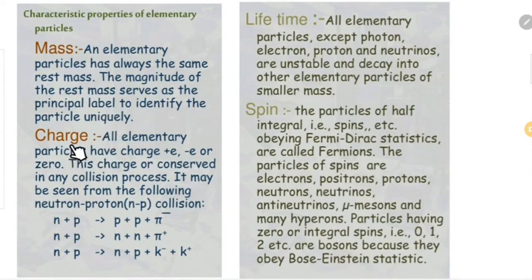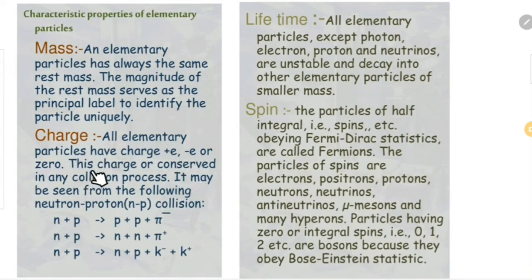Next one is charge. All elementary particles have either positive charge, negative charge, or zero. That means the charge is expressed in units of e. e is the basic unit of charge, 1.6 times 10 raised to minus 19 coulomb. So all elementary particles have charge based on this, either positive, negative, or zero.